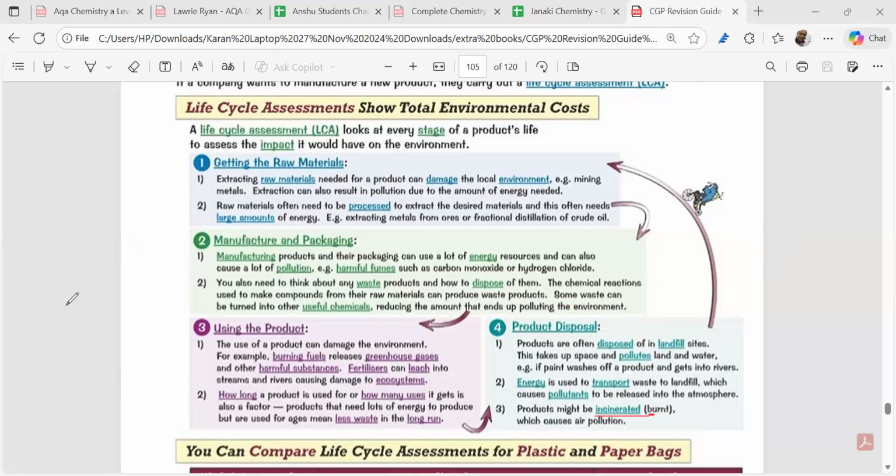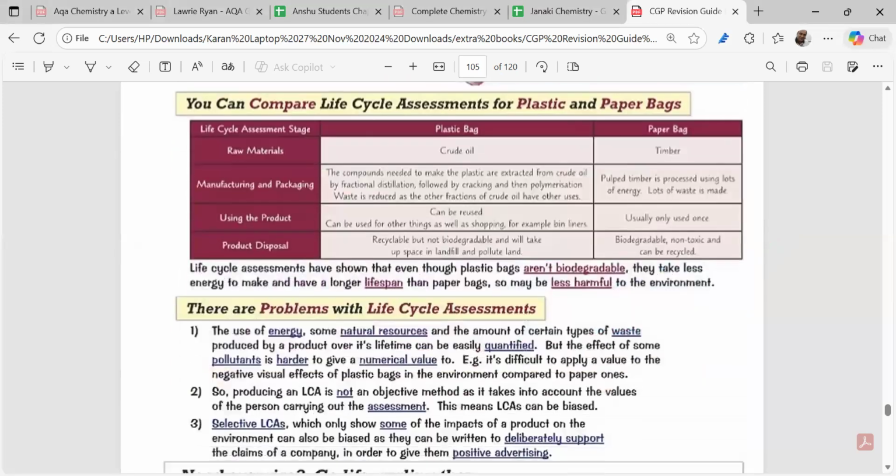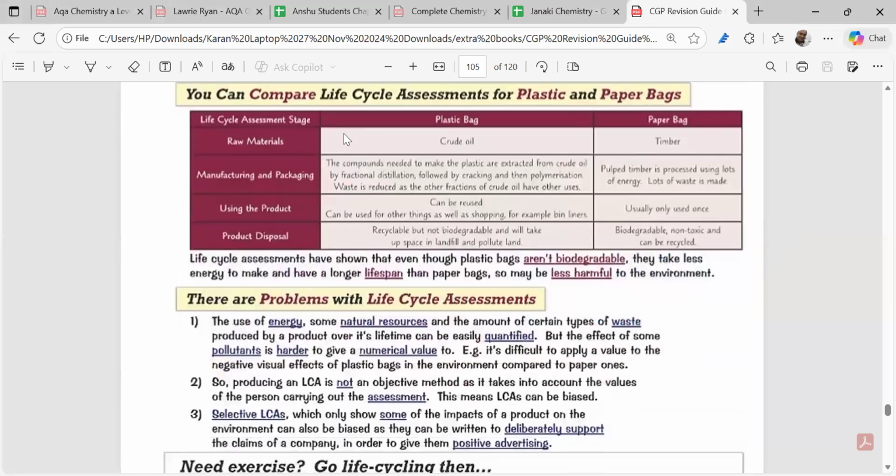So this is all about the life cycle assessment you are doing. There is a case study here. In the case study, we have the example of a plastic bag and a paper bag. In these two cases, we see how a plastic bag affects the environment. We have to give plus points or minus points and add up those pluses. I told you there are 4 steps. Sourcing the raw materials.